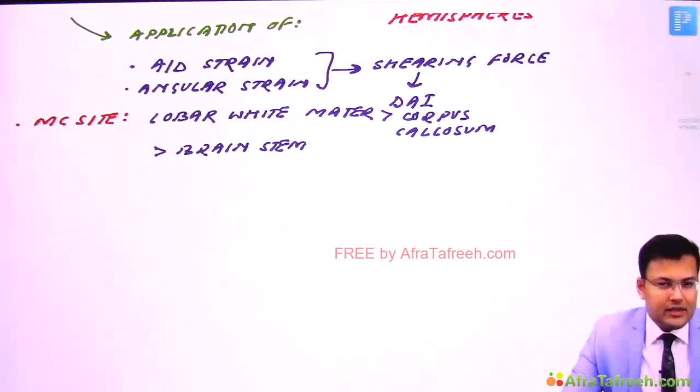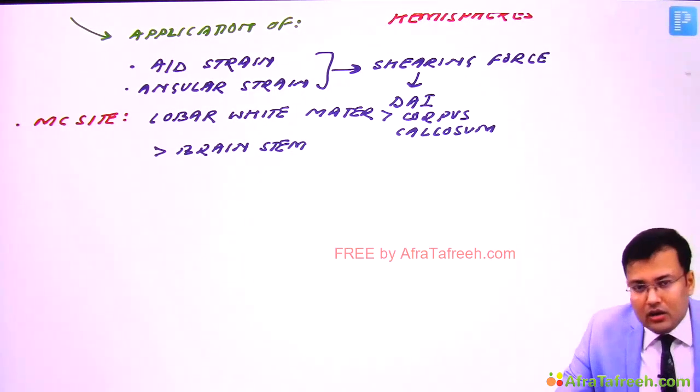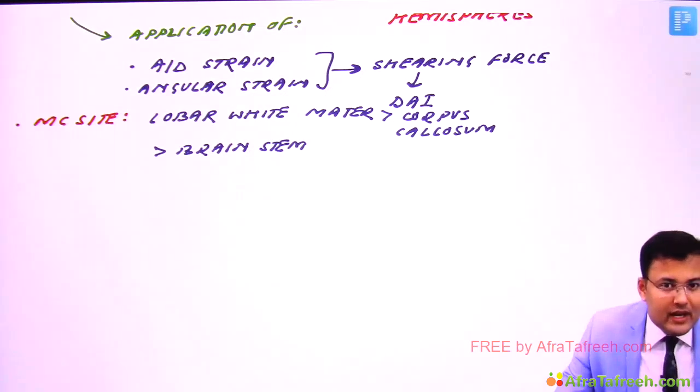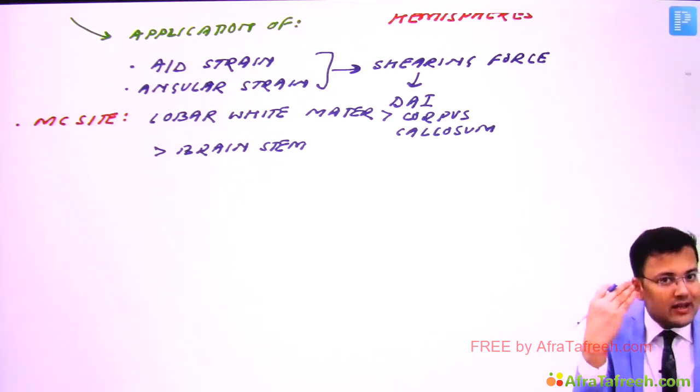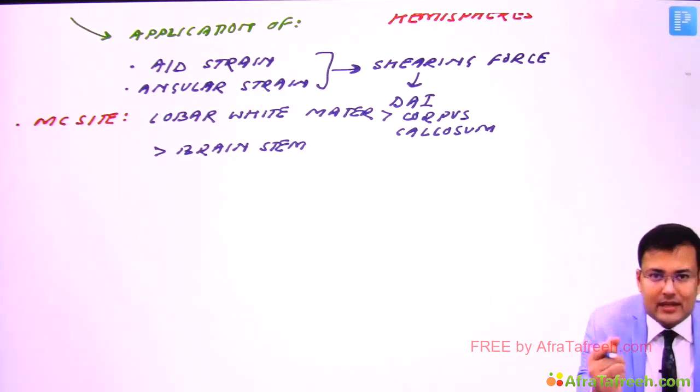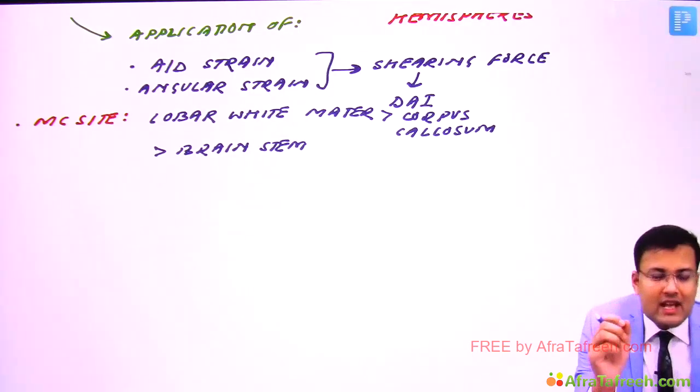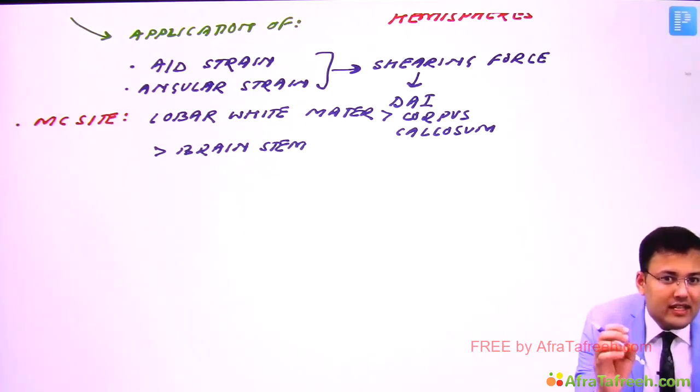Now see the presentation. Whenever these patients are brought to your emergency, they are in an unconscious state. So there is loss of consciousness, and you must be knowing that diffuse axonal injury is the most common cause of post-traumatic vegetative state. In these patients, intracranial tension can be normal, it can be raised. And if we send the patient for NCCT, in the majority of cases you are going to find a normal NCCT. So how are you going to make the diagnosis of diffuse axonal injuries? The diagnosis is made by MRI.